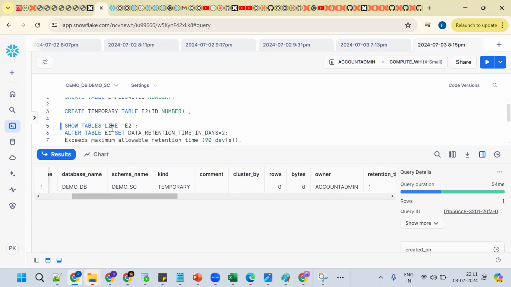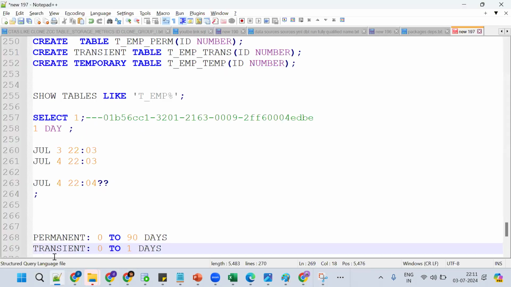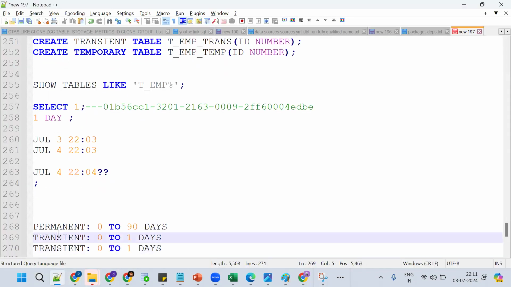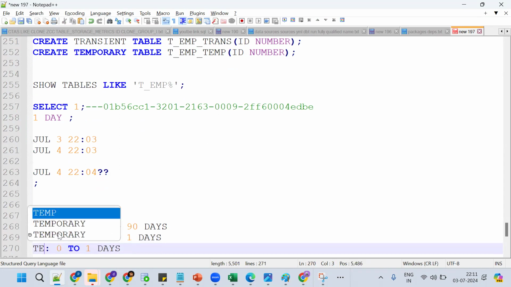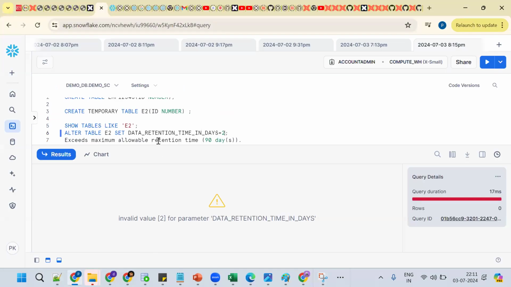Let me make it 2. Now what happened? See, it's also 1 day. So what's the conclusion? For transient and for temporary also, it's 1 day, so 0 to 1 day. Okay, so this is important. We can change from permanent to 90 days, but for transient table and temporary table, it will be 1 day only.